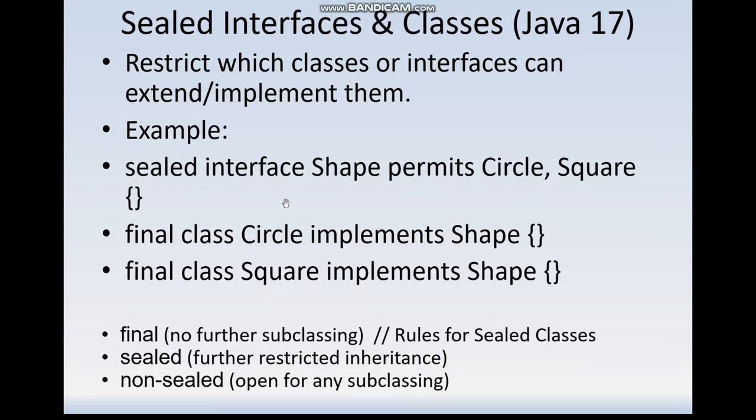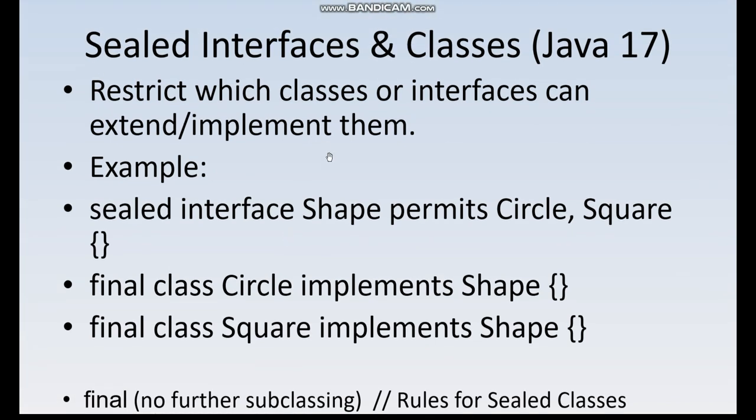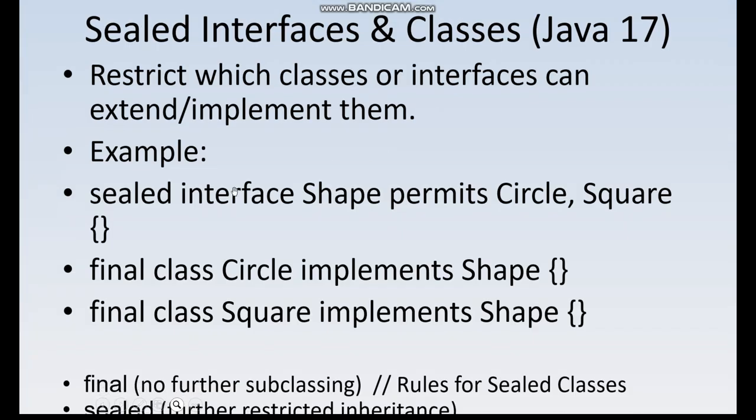Okay, next question. There is another question: from Java 17 onwards we have sealed interfaces and classes. A sealed interface or class restricts which classes can extend or implement it. For example, we define a sealed interface, where sealed is the keyword, and it gives permission that only Circle and Square can implement this particular interface.